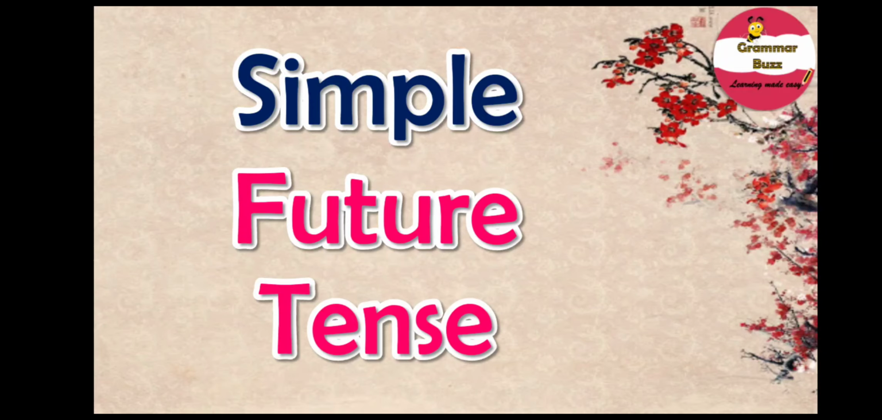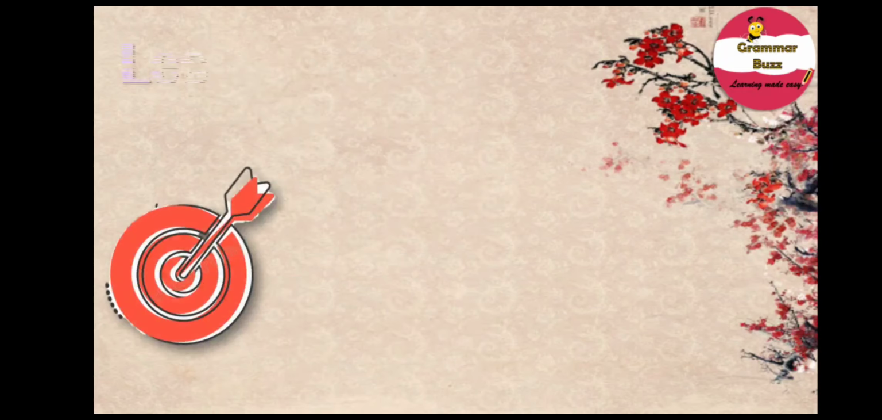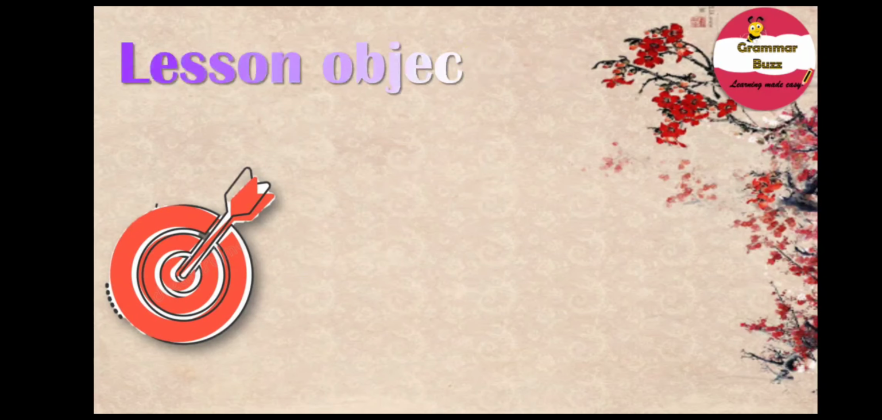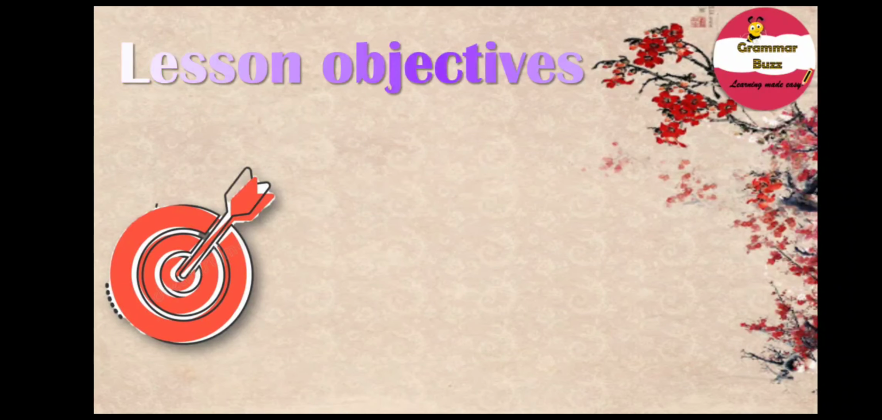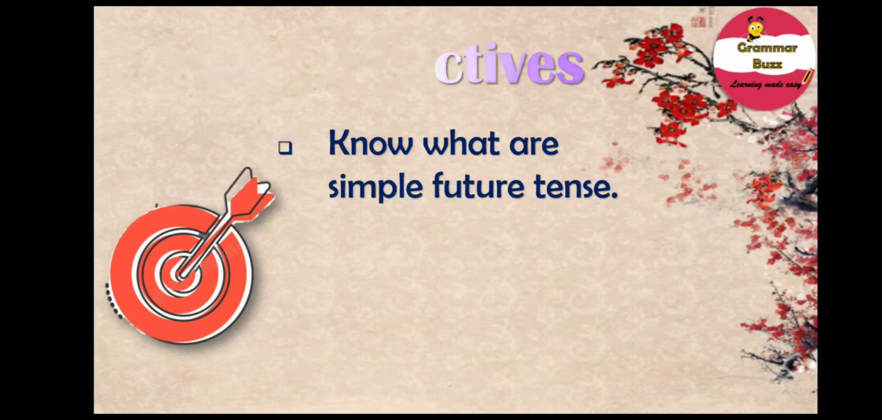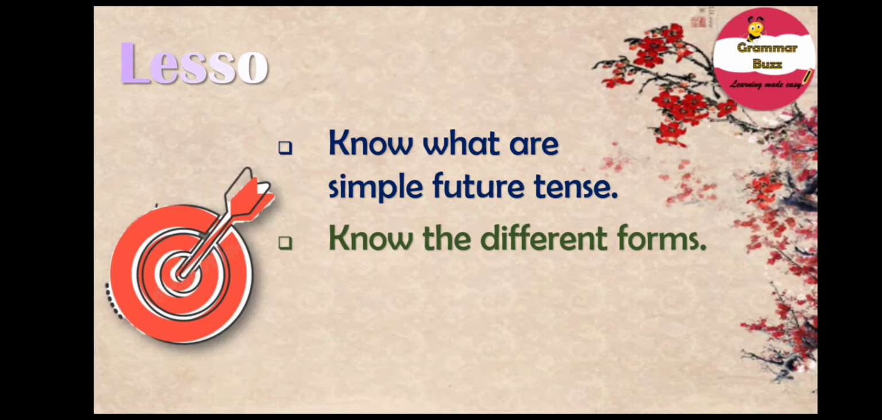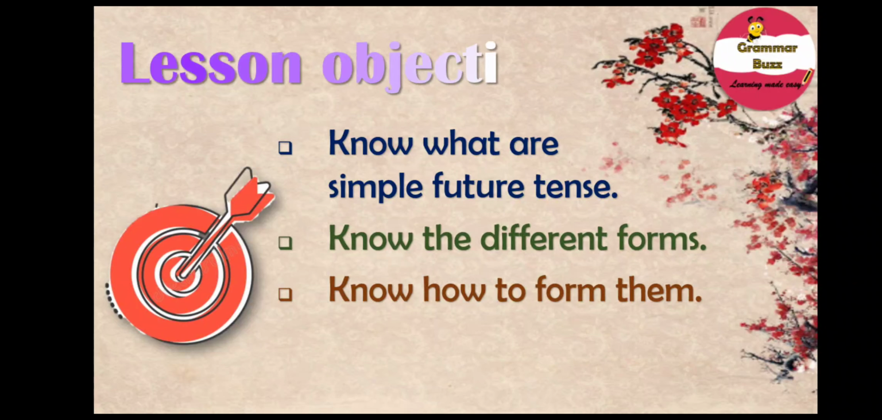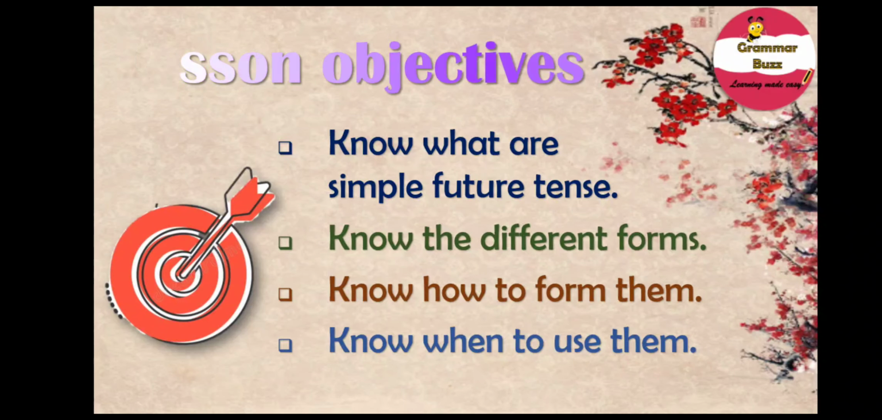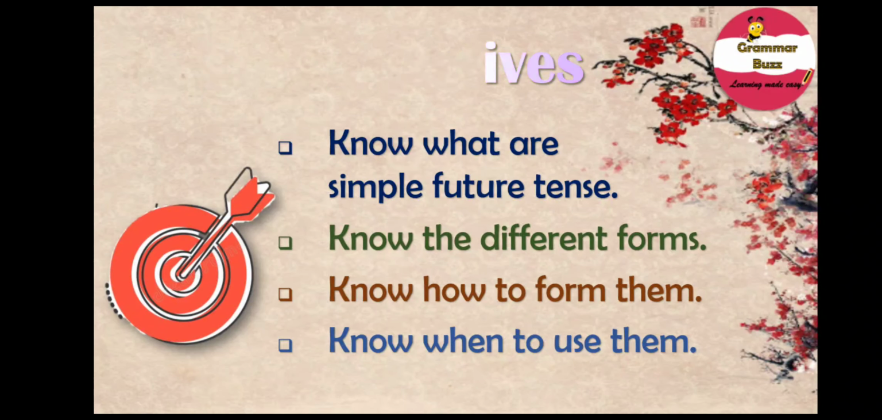So let us quickly look into our lesson objectives. And the lesson objectives today aim at helping us to know what simple future tense is, know the different forms, know how to form them, and know when to use them.